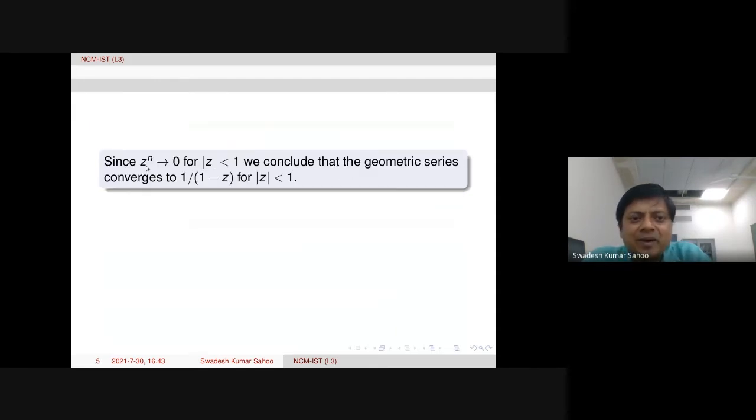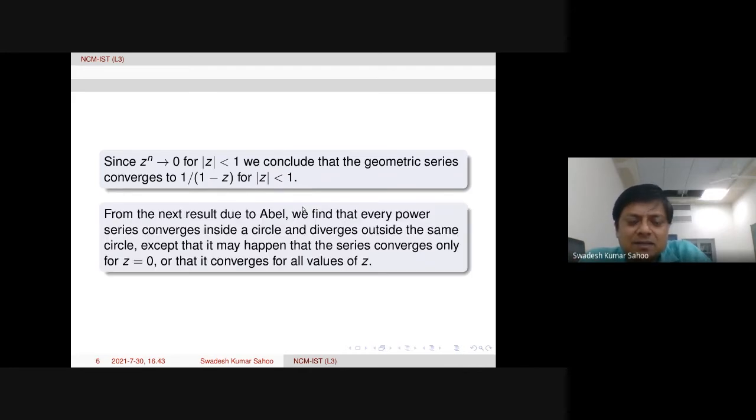Since z power n tends to 0 for mod z less than 1, this is a very elementary property. Even in real analysis it is true. One can check. Then from there we conclude that the geometric series converges to 1 over 1 minus z for mod z less than 1. Of course, it will be divergent outside. So anyway, that's what we are going to discuss.